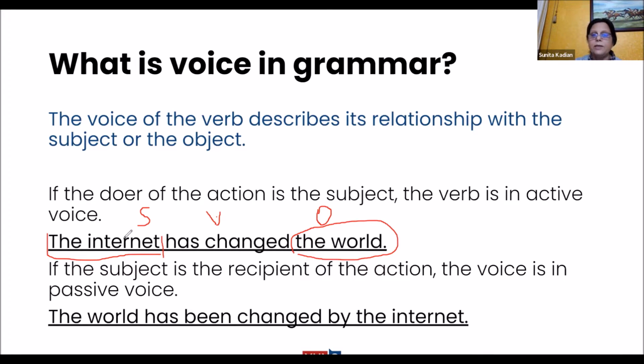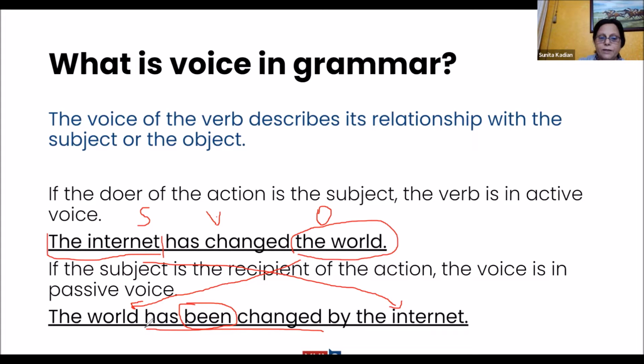This is the way the sentence should be in active voice if it has to be changed to passive voice. So, the internet has changed the world. Now when you have to change it into passive voice, the world becomes the subject. And now we put it this way: has been changed by the internet. So this subject comes over here. It becomes the object of the preposition by. And in between, do you notice this? We have this verb been. This is the helping verb.